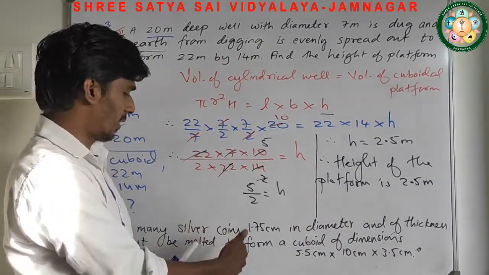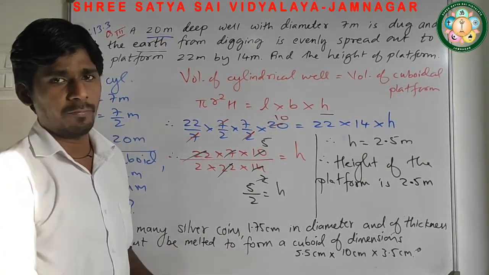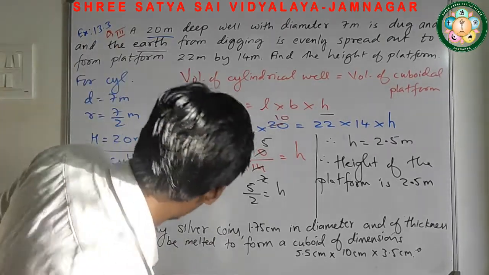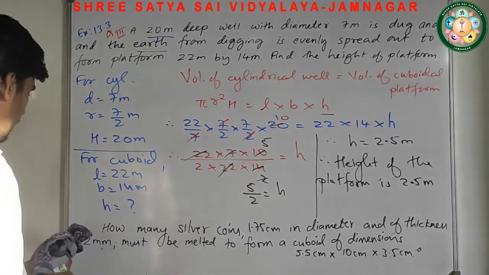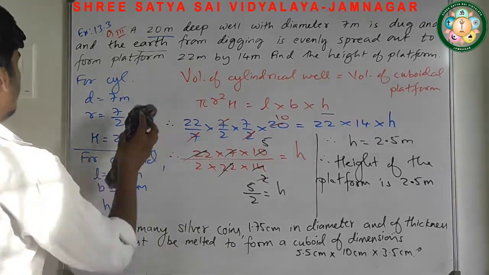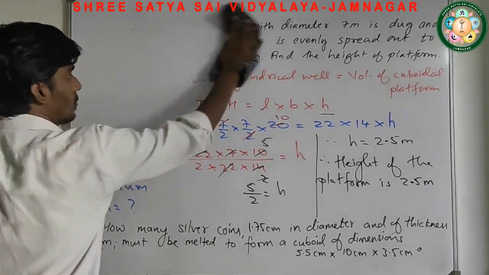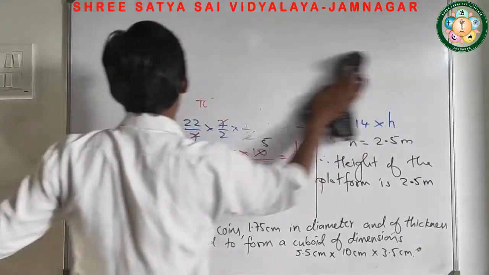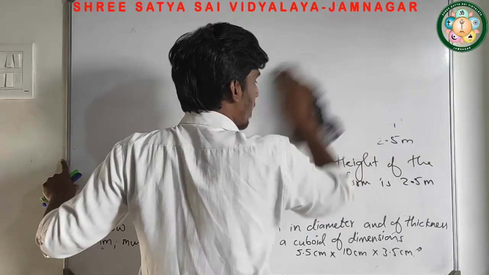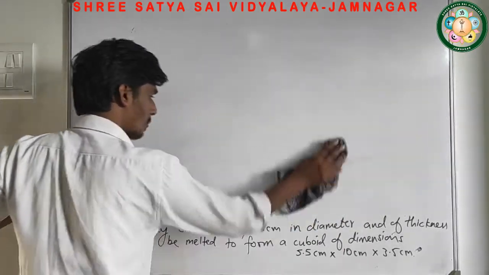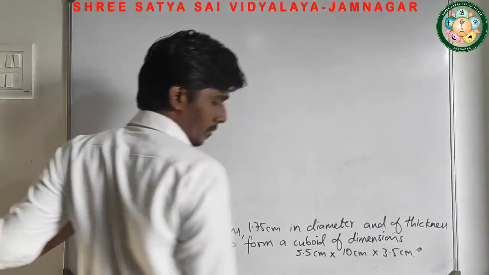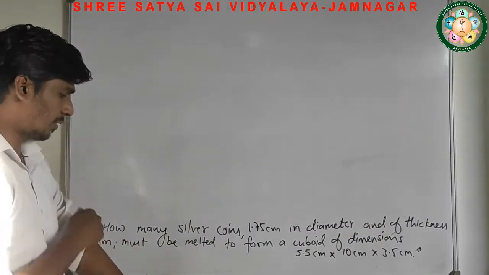Now similar type of question is there, question number 6. Then after that we will do question number 4th and 5th. So let's discuss about question number. This is question number 6 of your textbook. Let's start this one.